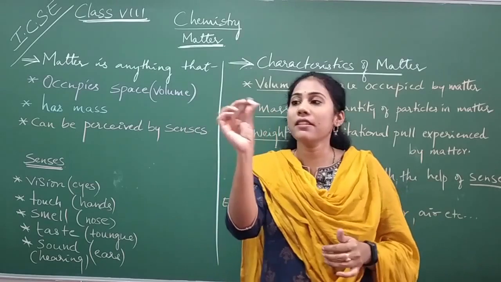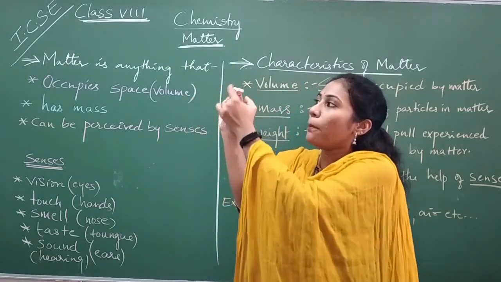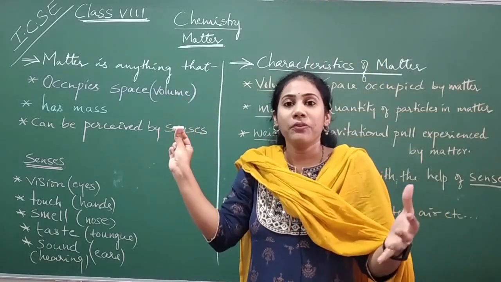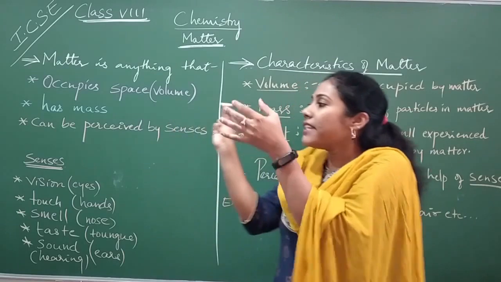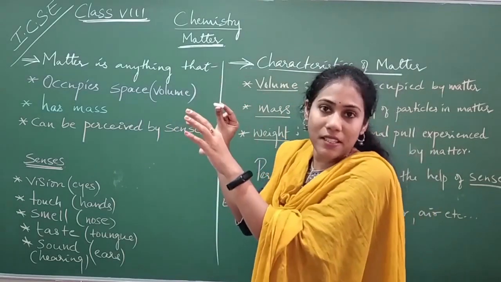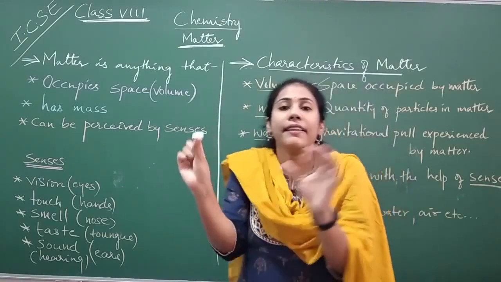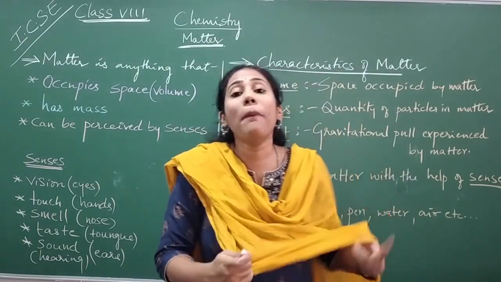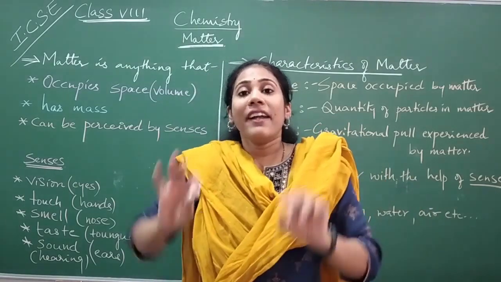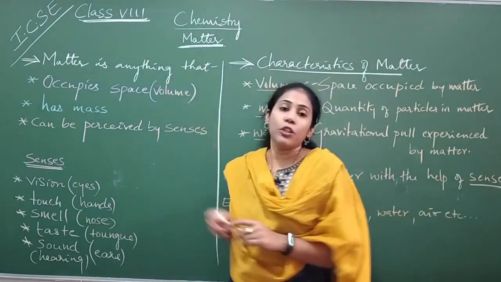This is a chalk piece. I am holding it, but still it occupies some space in this room. This room is a part of the universe. This chalk piece occupies certain space, which I call volume. Anything that occupies certain space in the universe, and the space, in other words, we call volume.